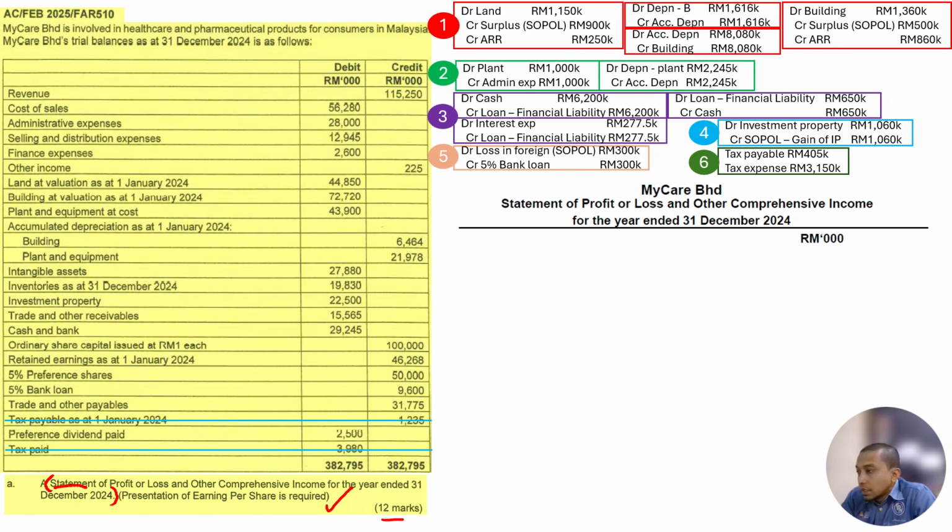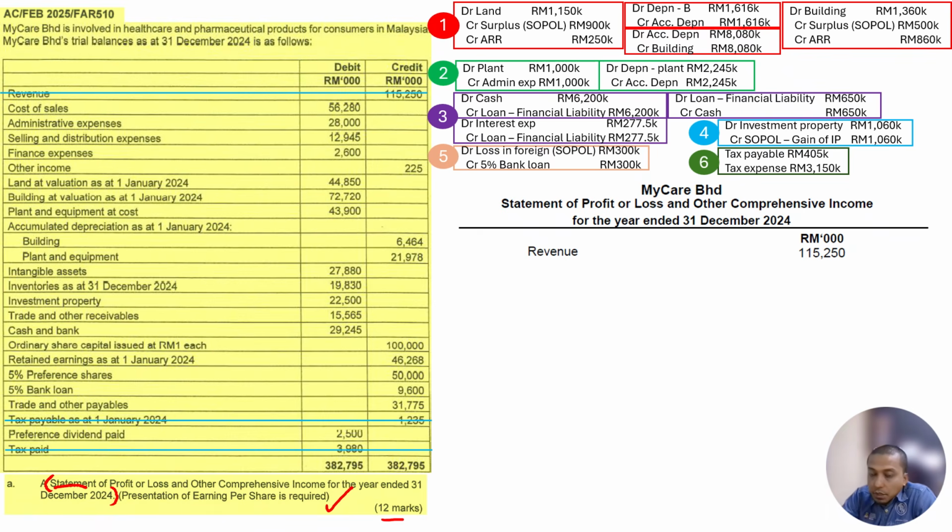So I'm going to do it in one column form, right? Again, because this is a format, we need to follow the format. Start with revenue. We take from revenue, no adjustment on revenue, no additional information. Just put the revenue here, and after we put it here, we cancel. You can see I cancelled tax payable and tax paid already, because we did tax payable and tax paid in additional information number 6.